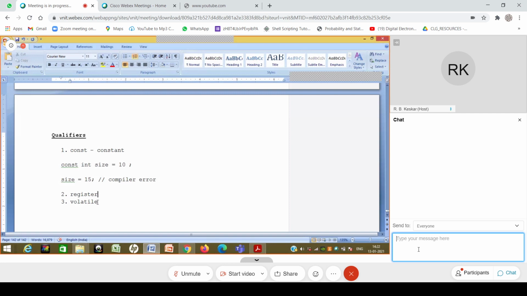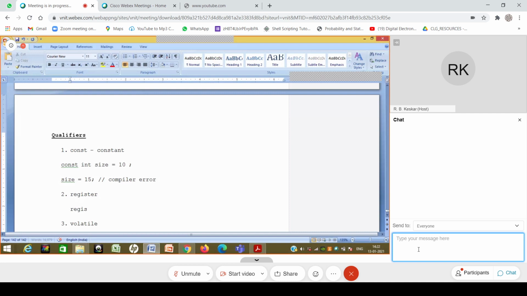Second qualifier: these two qualifiers, register and volatile, are archaic qualifiers. Archaic meaning they were used in the very early days of the C language, and now the importance is gone. What the register qualifier does is that I can say something like register int i.